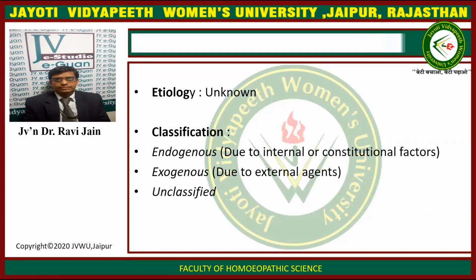Now, what is the etiology? Etiology of dermatitis is basically unknown. Dermatitis can be classified on the basis of causative factors into three distinct types. One is endogenous, due to internal or constitutional factors. Next, we have exogenous, which means due to external causes or external agents. And the third one is the unclassified, the one which cannot be classified by the above two methods.